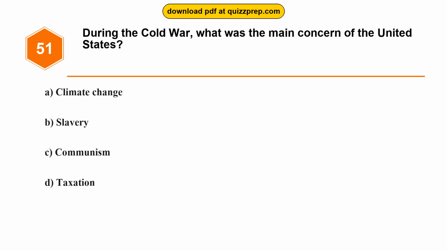Question 51. During the Cold War, what was the main concern of the United States? Option A, climate change. Option B, slavery. Option C, communism.